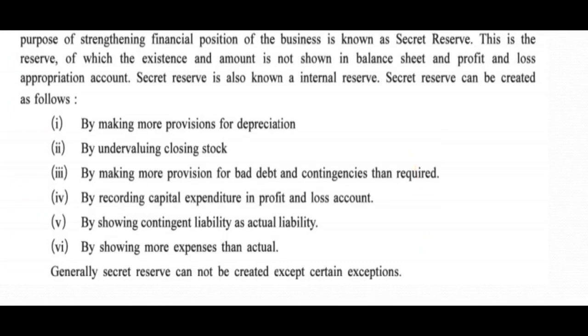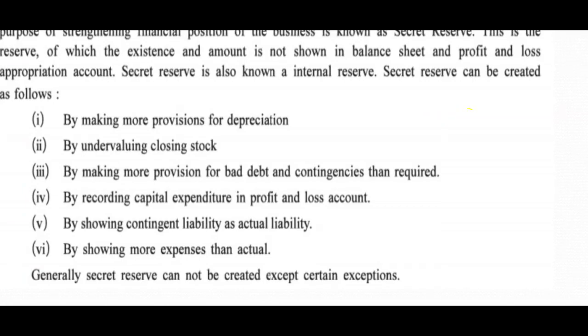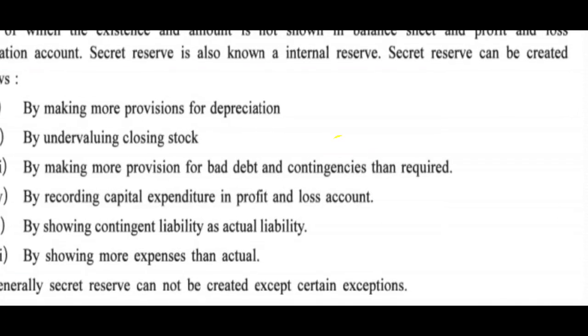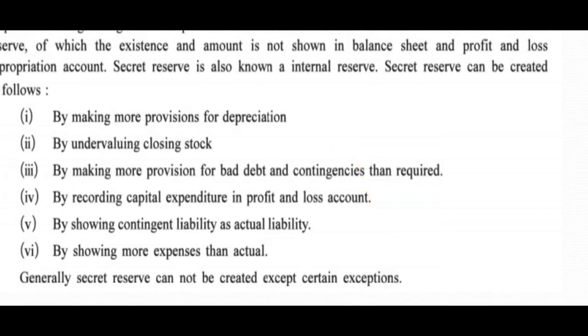What else? By undervaluing the closing stock. Friends, closing stock is recorded at cost price or market price, whichever is less. But sometimes to get the advantage of secret reserve, closing stock is valued at a lesser price than the real one, right? So that is also a cause for creating such reserve, secret reserve.